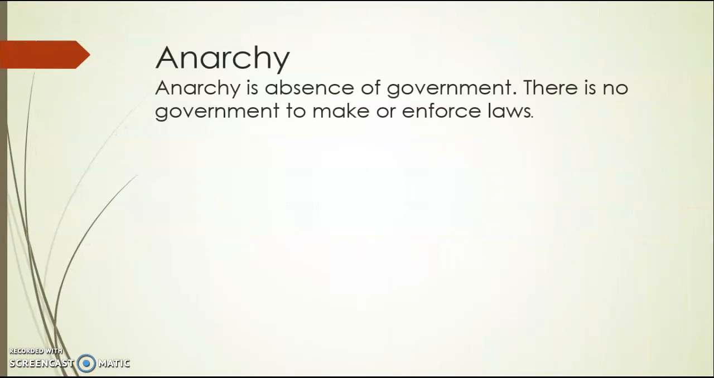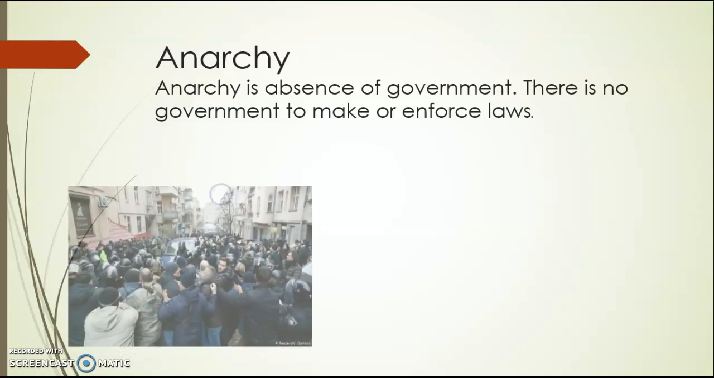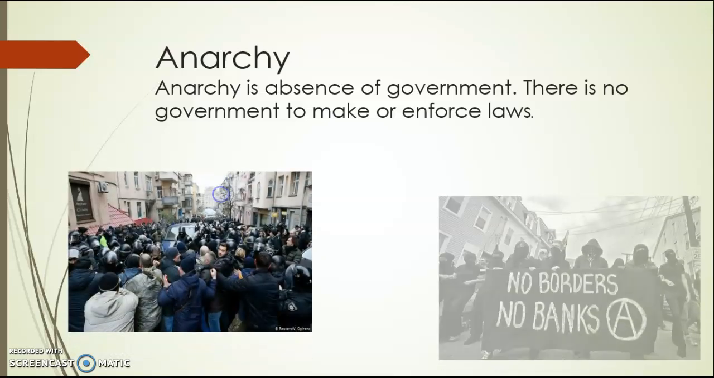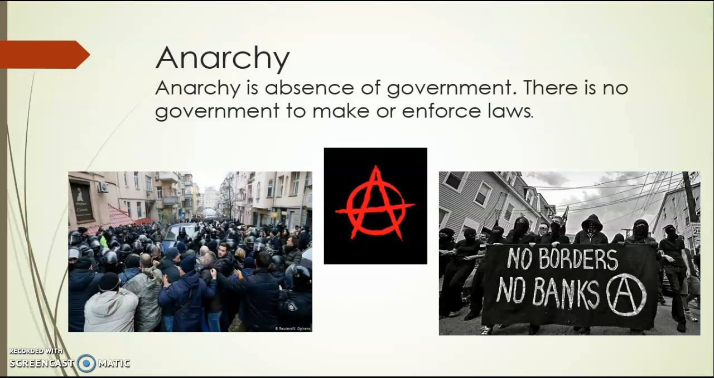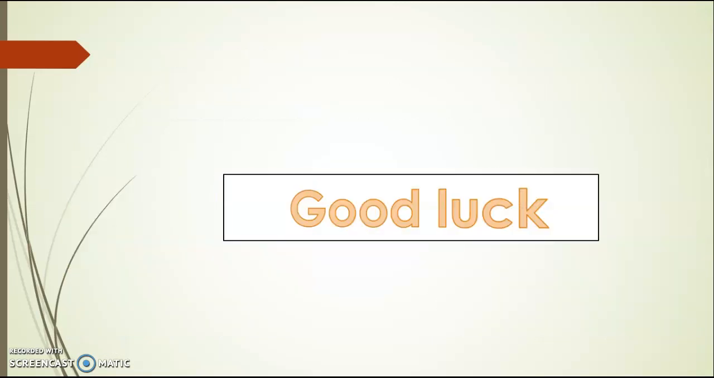And the last one, anarchy. Anarchy is absence of government. There is no government to make or enforce laws. Here are given the pictures of anarchy and the symbol of anarchy. That's all about the types of government.